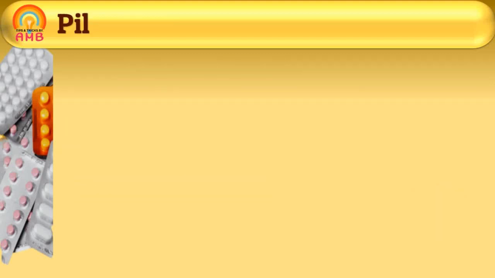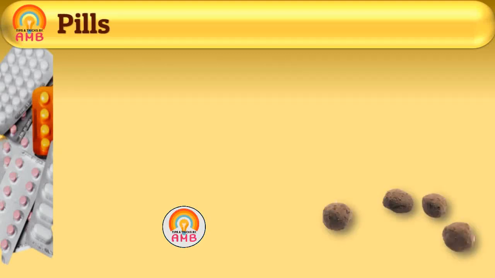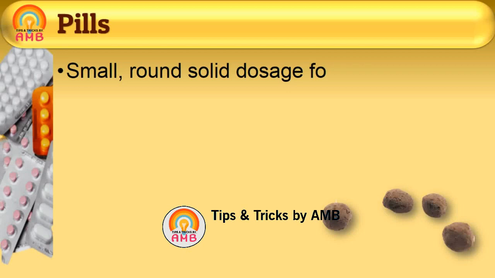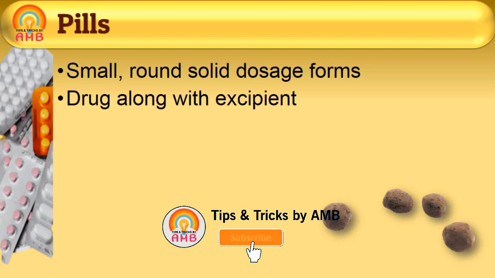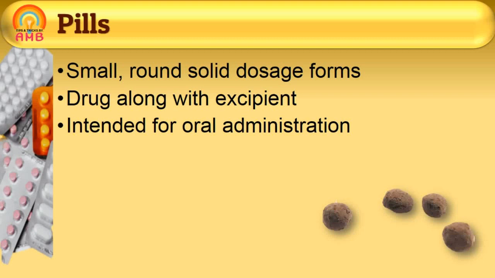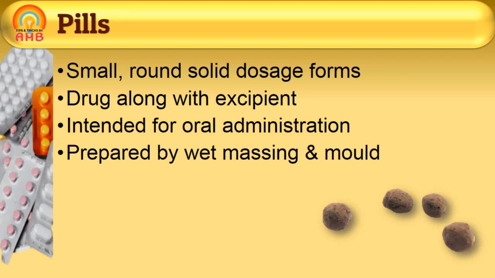Next solid dosage form is pills. Pills are small round solid dosage forms containing a medicinal agent along with excipient or additive and intended to be administered orally. Pills are prepared by wet massing or molding technique. So we will discuss how these pills are prepared by wet massing.